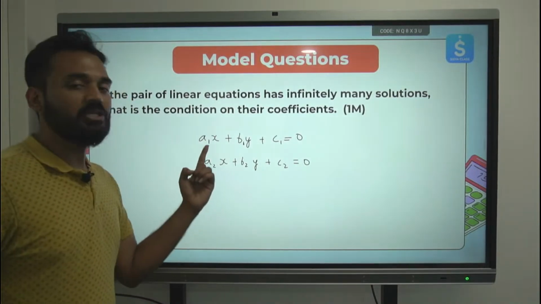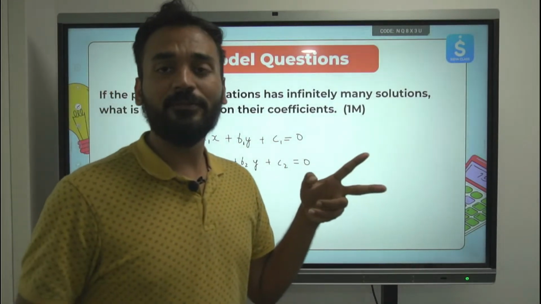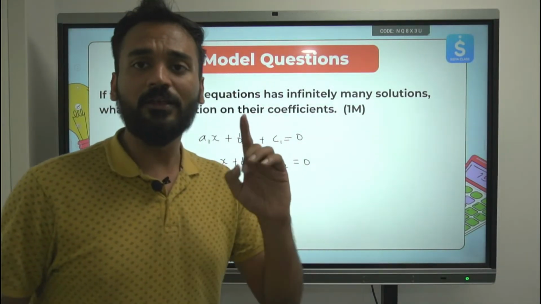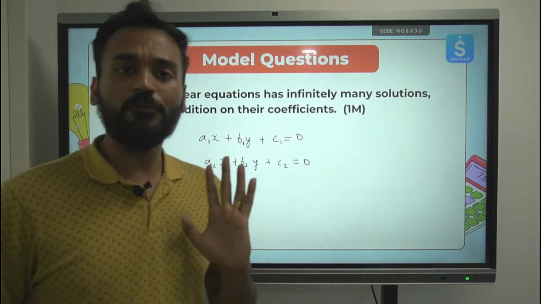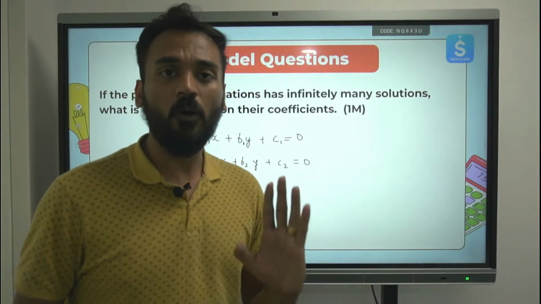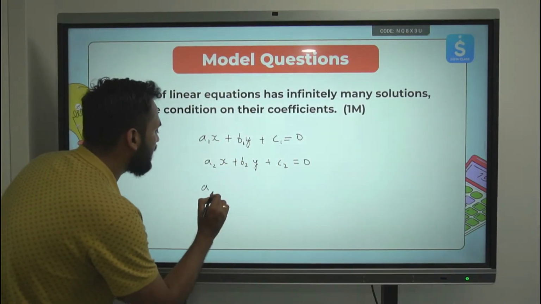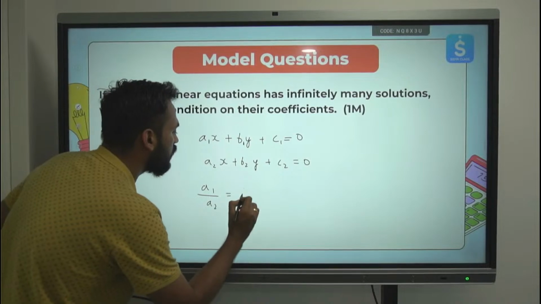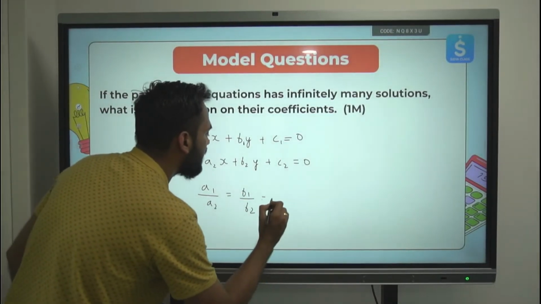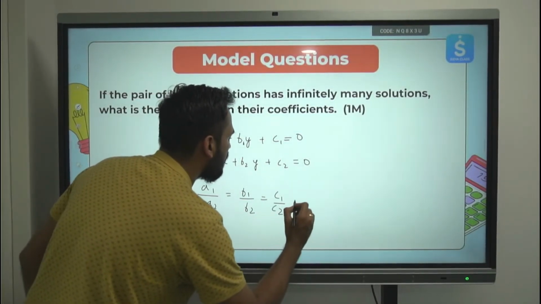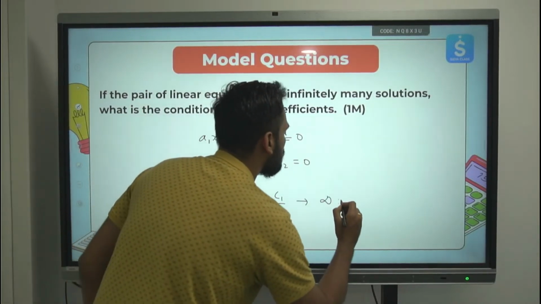Then the condition for both the lines to have infinite solutions is this: the ratio of all the coefficients should be equal. For infinitely many solutions, the ratio of all the coefficients should be equal. This is the condition for infinitely many solutions.